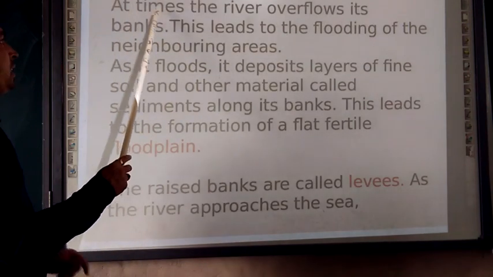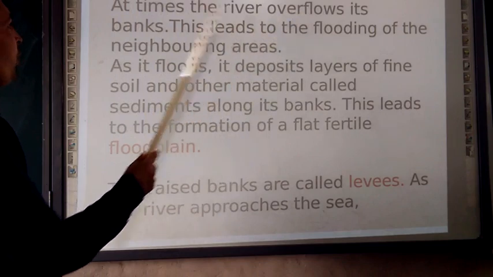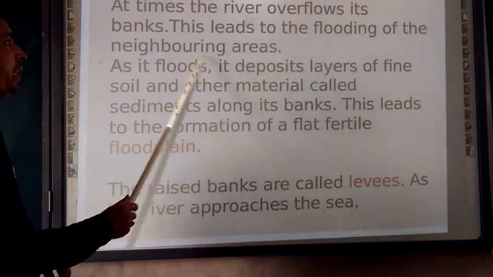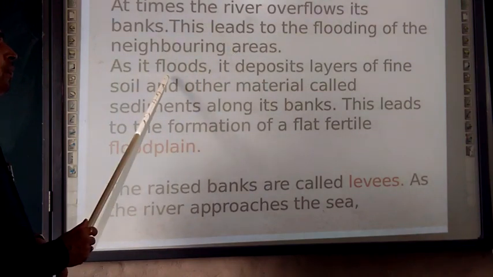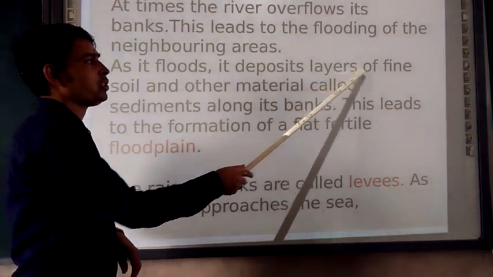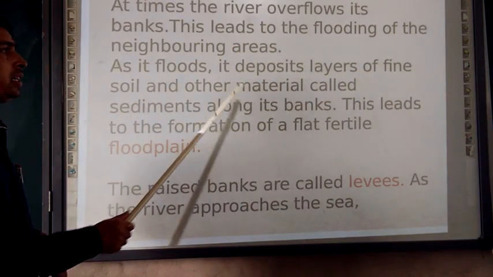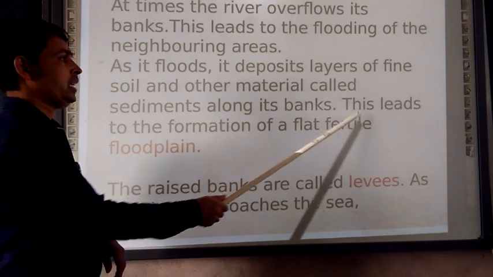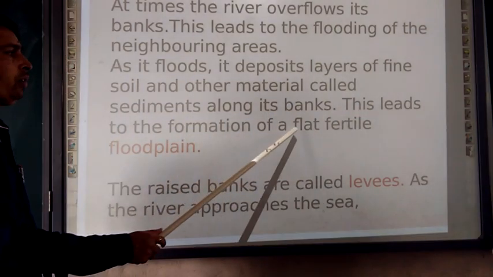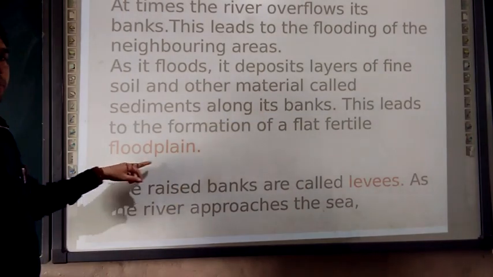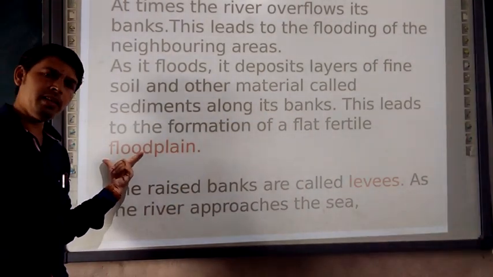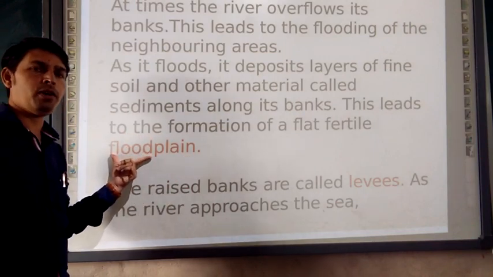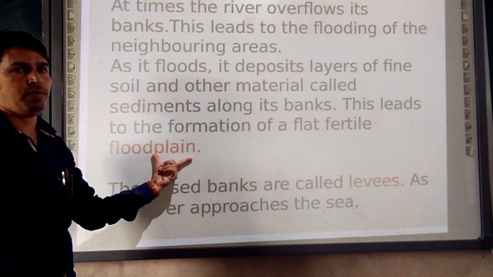Then at times the river overflows its bank. This leads to the flooding of the neighboring area. As it floods, it deposits layers of fine soil and other material called sediments along its bank. This leads to the formation of the flat fertile floodplain. The word is floodplain. So the plain which is formed due to the flooding by the river is called a floodplain.